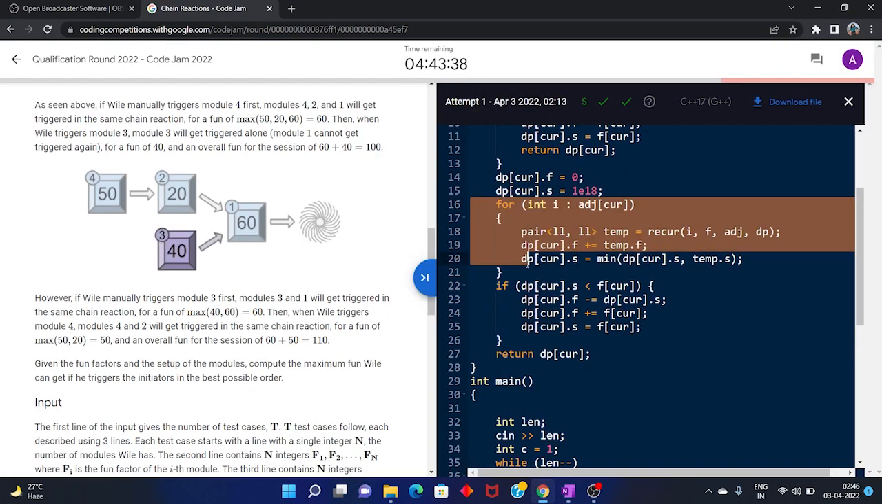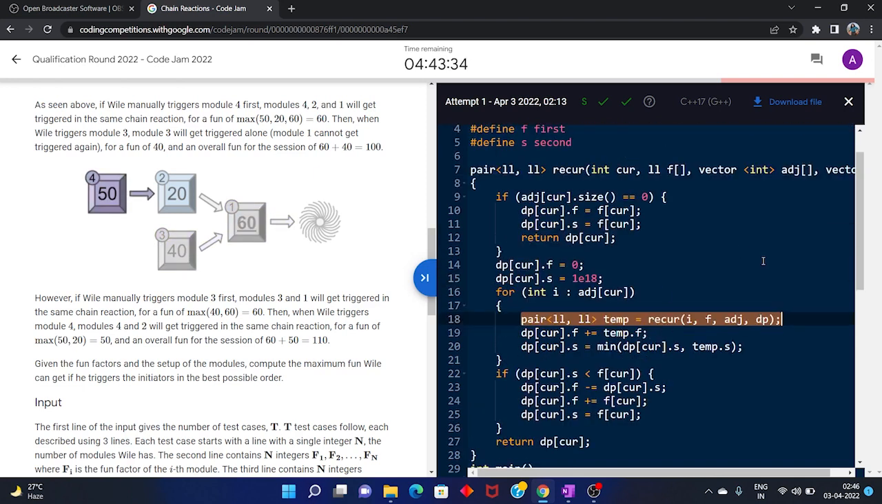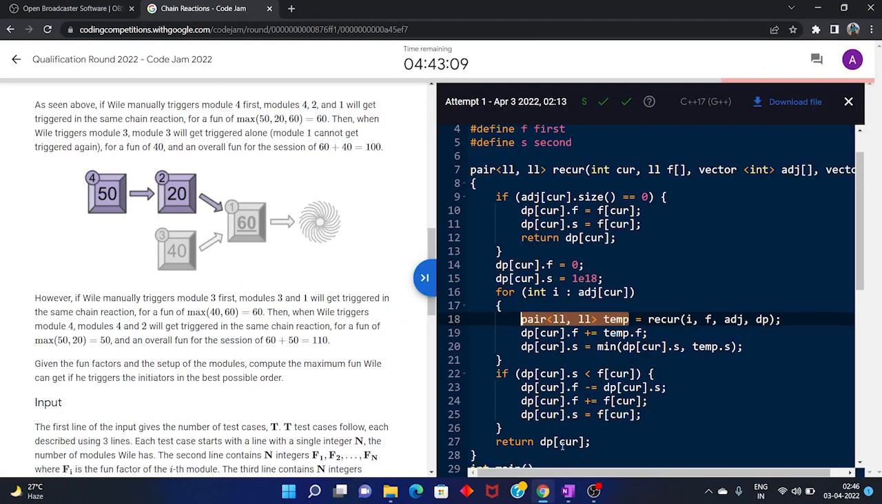I will traverse on its children and I will get the pair. What will this pair store? Suppose this returns me 1 comma 1 here, and this returns me 2 comma 2 here, and this returns me 3 comma 3 here, because in this node the sum is 3 and the minimum node is also 3, right?